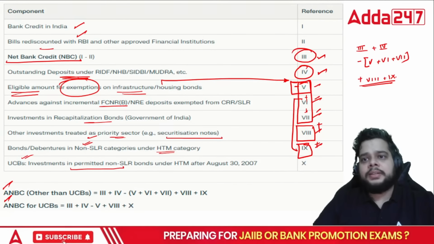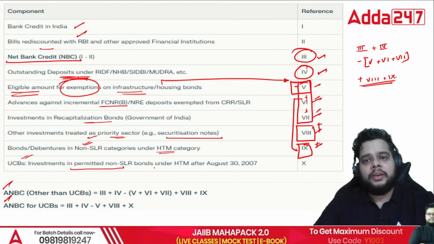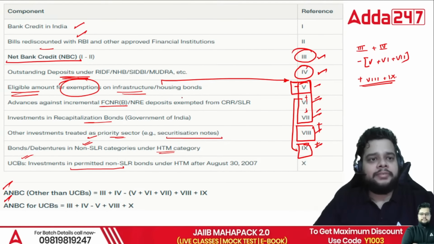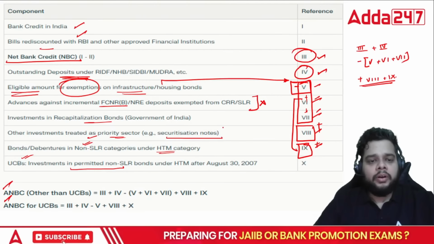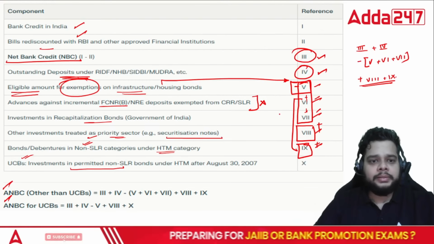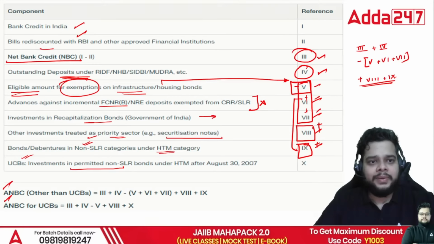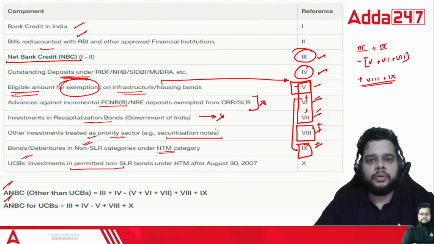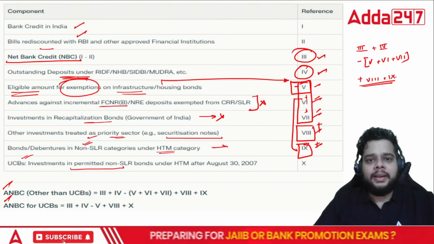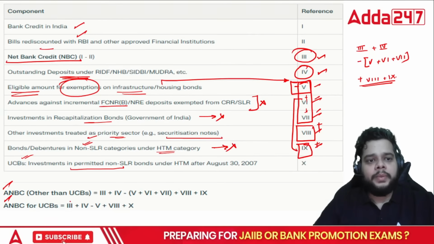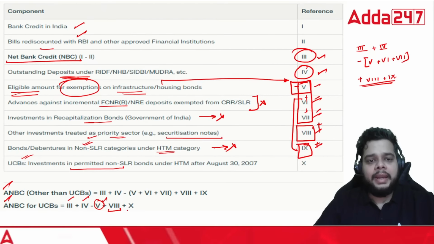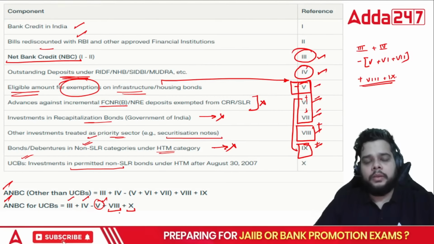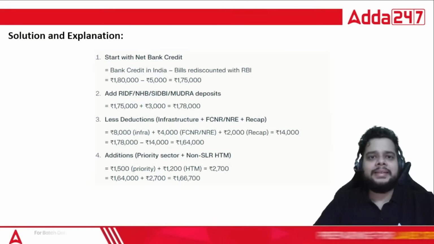For UCBs, what you have to do, simply stated, you need not have the FCNR advance. This is not included in UCBs. And when we talk about the other parameters, that is your seventh, investment in recapitalization bond is also not included, and your non-SLR category is also not included. So what will be done? 3 plus 4 minus 5 plus 8 plus 10. So these two formulas, if you remember, then you can easily answer the question.